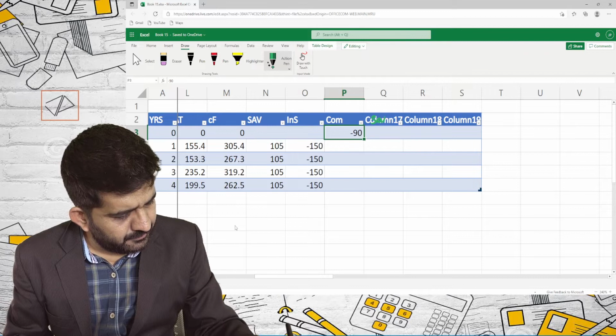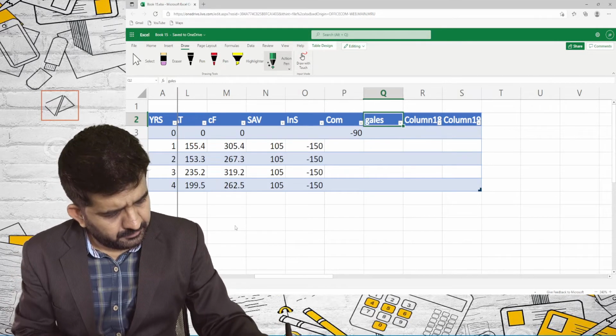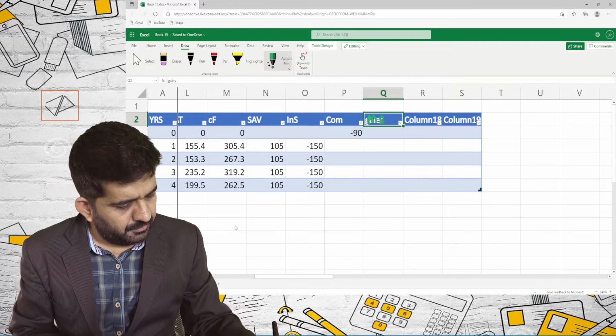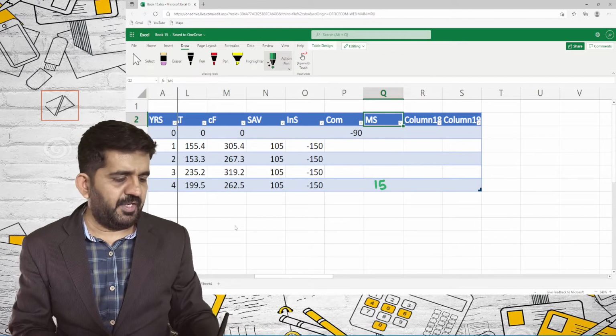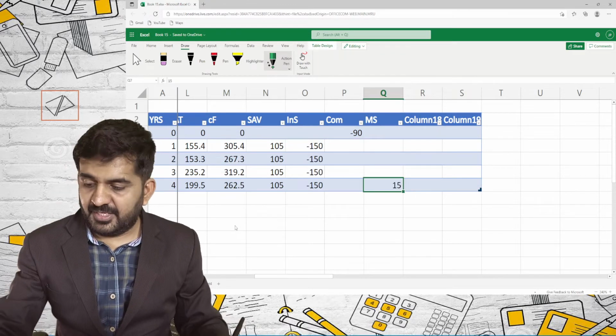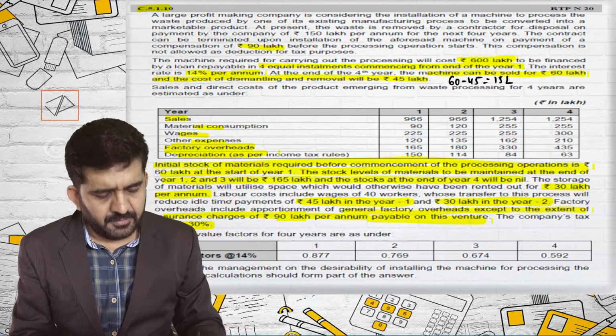It is the sale of machinery, MS, machinery sale, and it is 15 lakhs. And it is positive 15, I will be getting cash inflow of 15 rupees. Sales and direct cost we have considered.